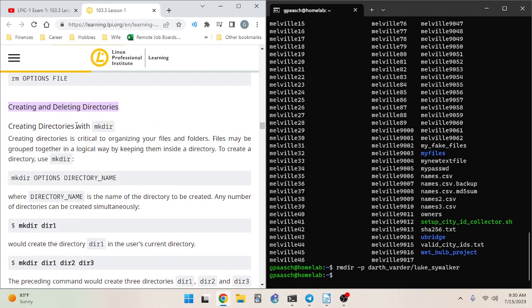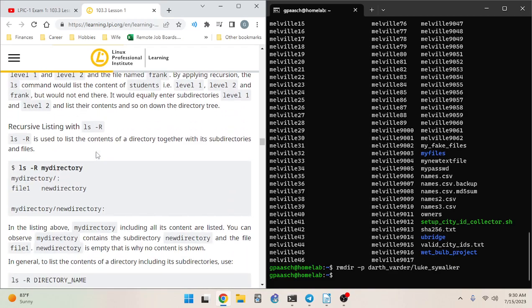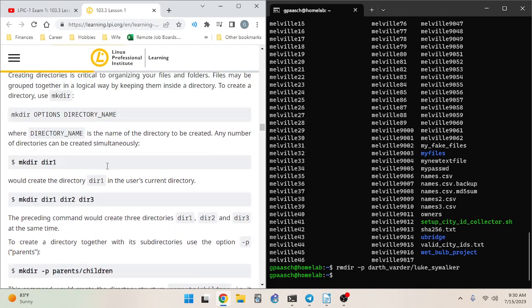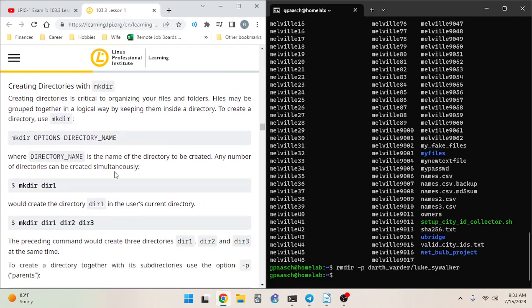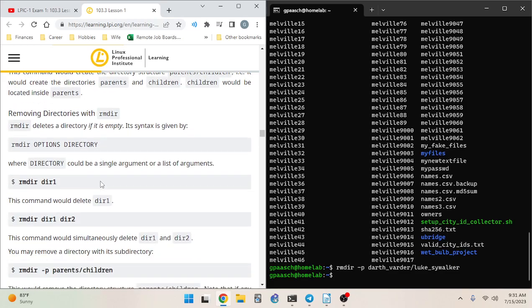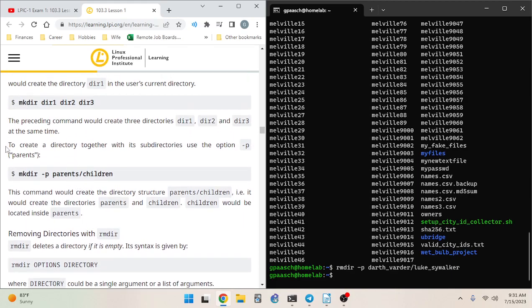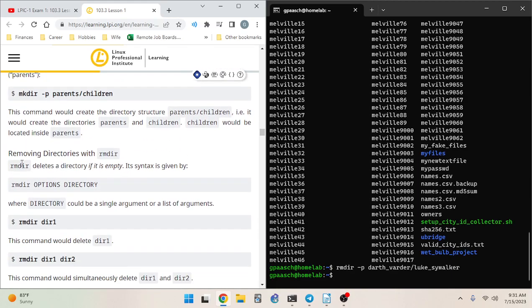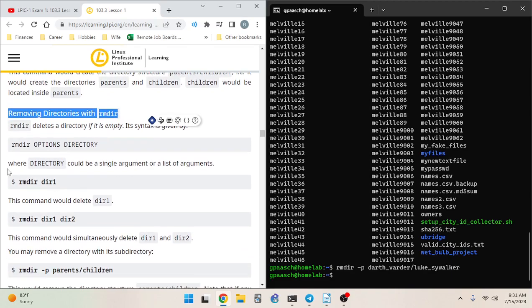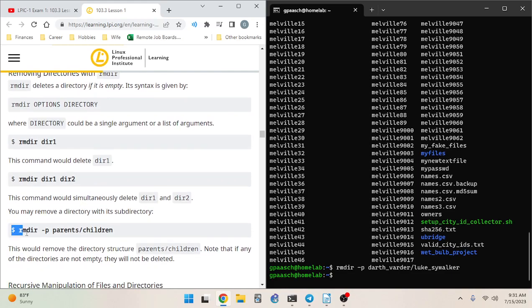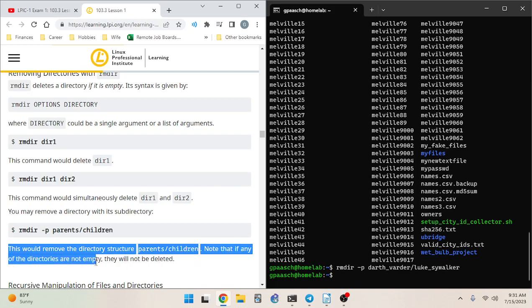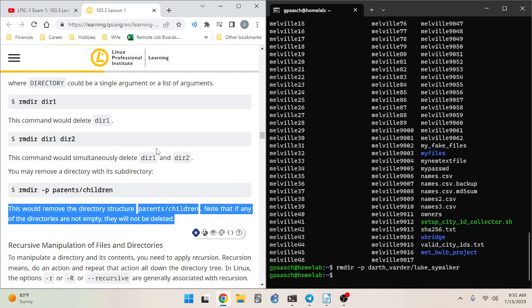So let's try to get down to... Okay, so we got here. There we go. So we got to removing directories. We're talking about this. Oh yeah, we got the -p. This would remove the directory structure parents/children. Note that if any of the directories are not empty, they will not be deleted.